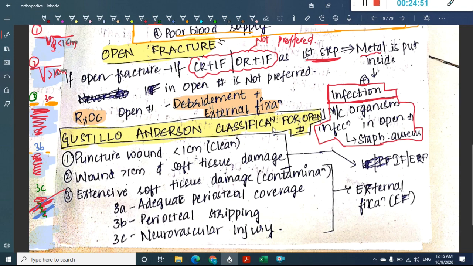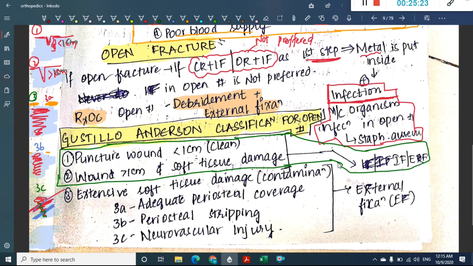Okay, now in the first two conditions, that is if the puncture wound is less than 1 centimeter and it is clean, and if the wound is more than 1 centimeter without any extensive soft tissue damage, then you can do an internal fixation or external fixation. You can do either internal fixation or external fixation.